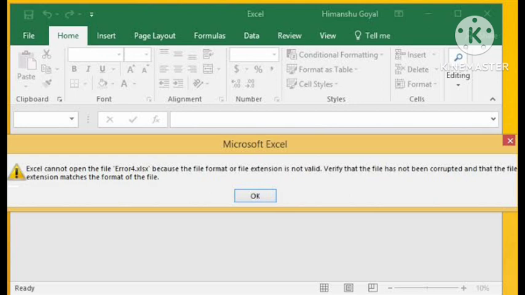Also try to open your corrupt file in safe mode. Press Windows plus R and write excel.exe /safe and click OK, and it will help you to fix the problem. So in this way you can also fix this problem.